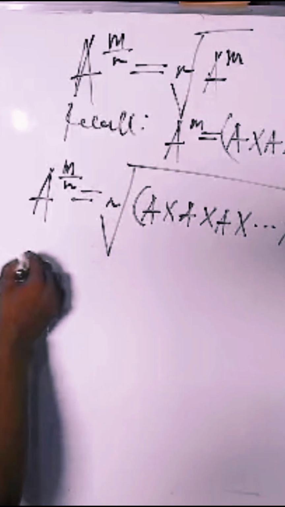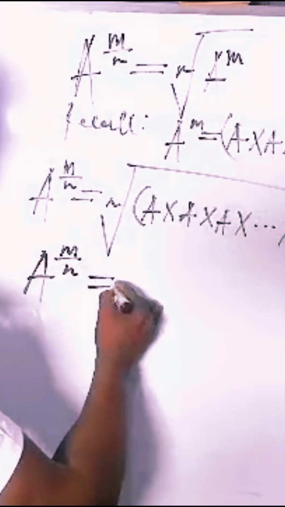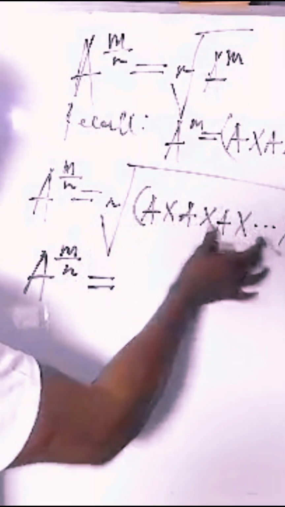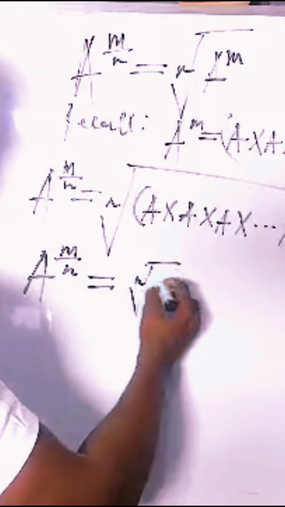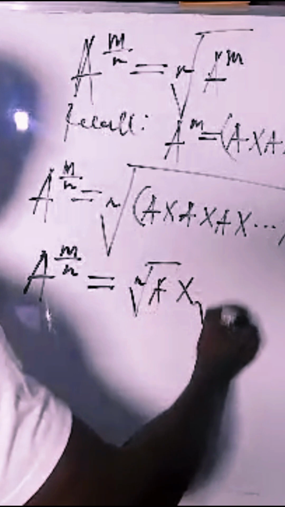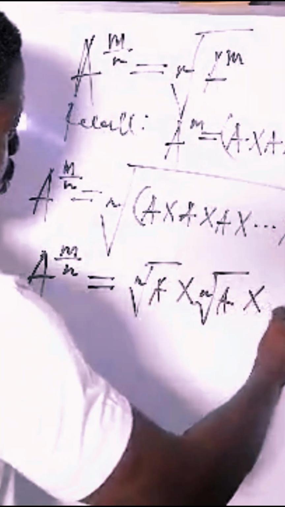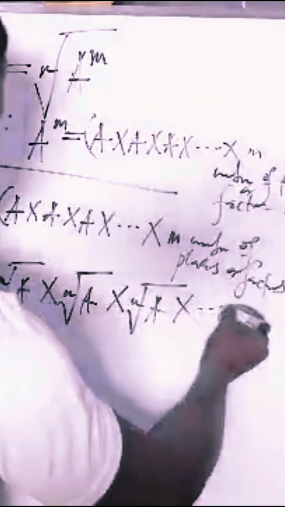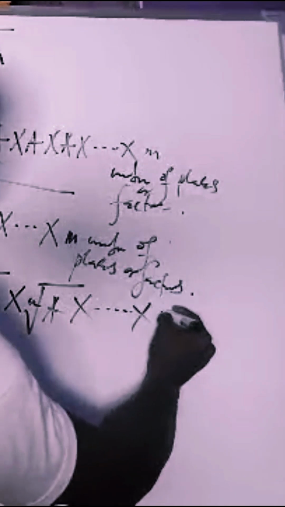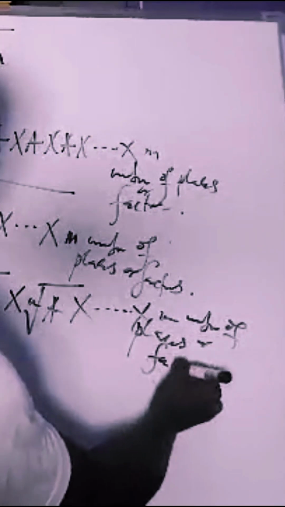Proceeding forth, we have a raised to m over n is now as good as the nth root of a times the nth power of a times the nth power of a and so on, m number of places or factors.